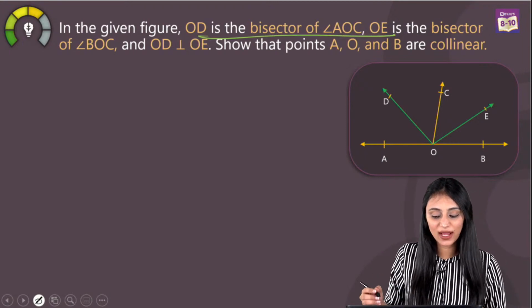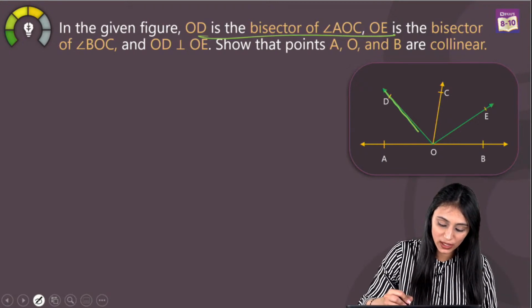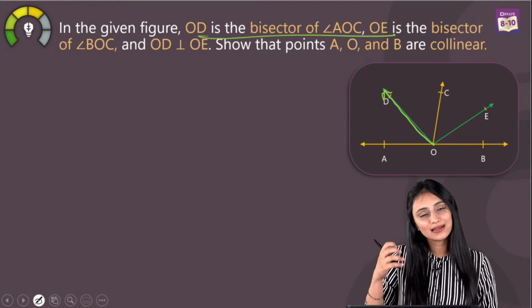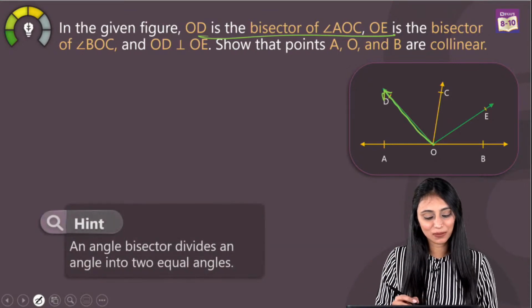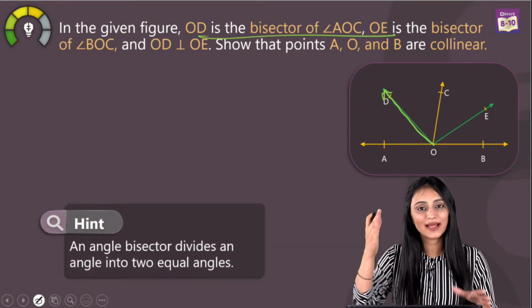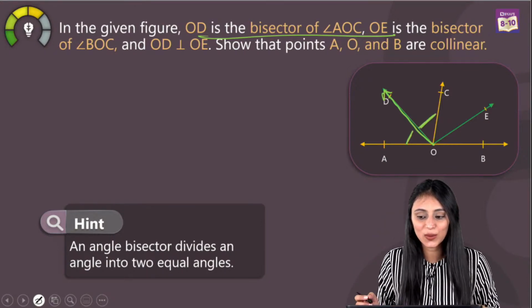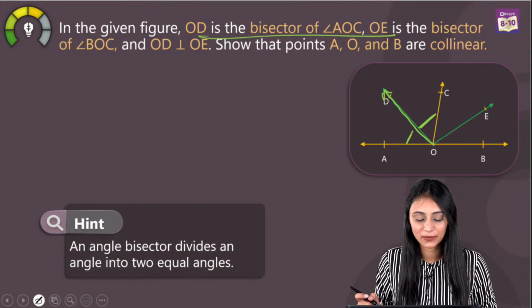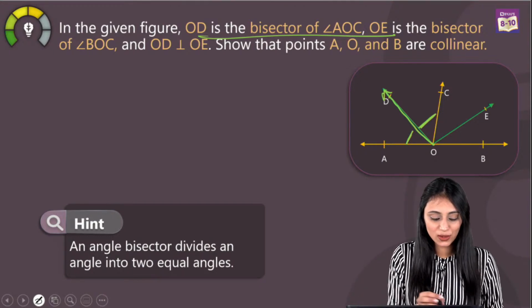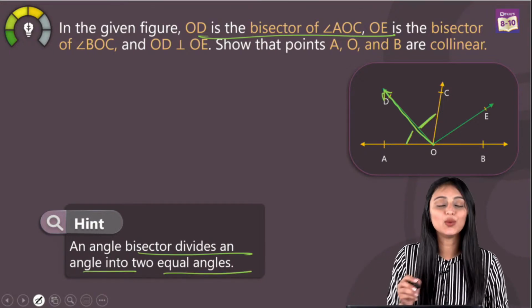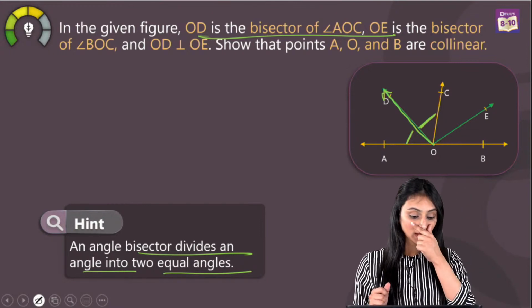OD is the bisector of angle AOC. This is OD. When we say that it is the bisector, what does that mean? That means it's the angle bisector. Bisector means it is dividing them into equal halves. That means this angle is going to be equal to this angle, right? So an angle bisector divides an angle into two equal angles.